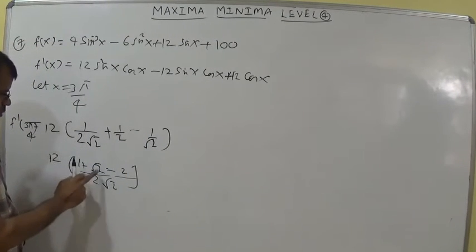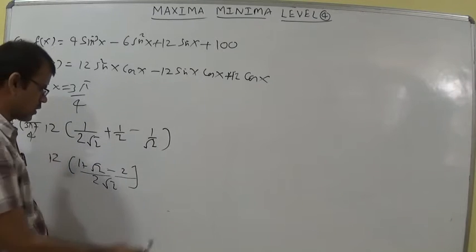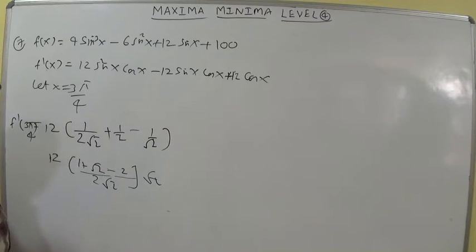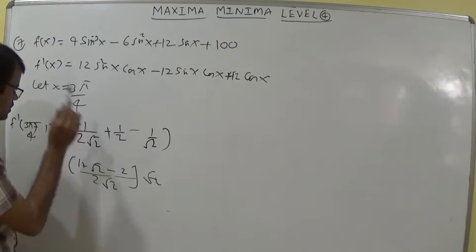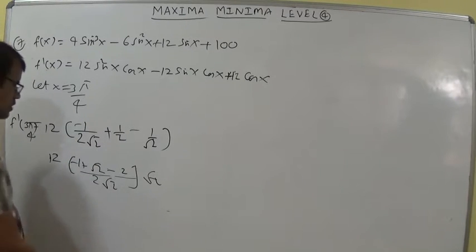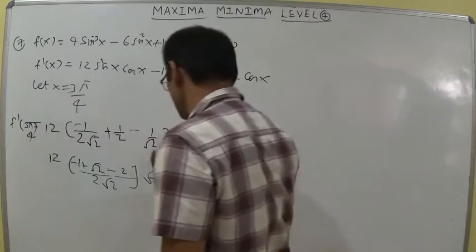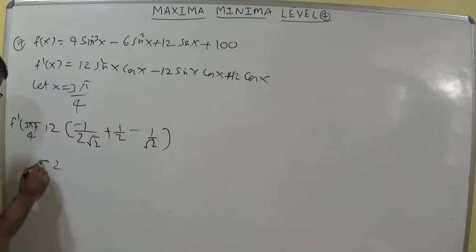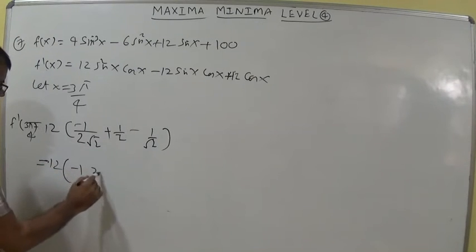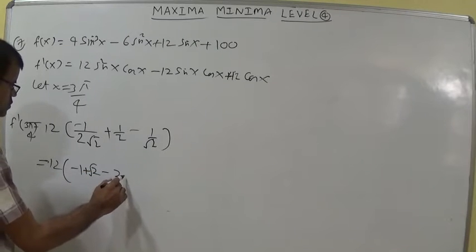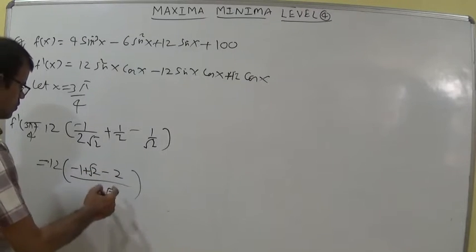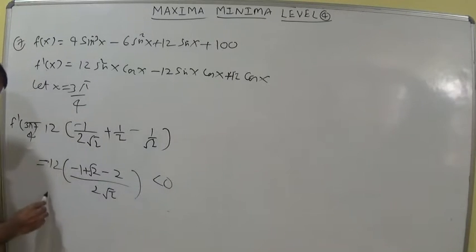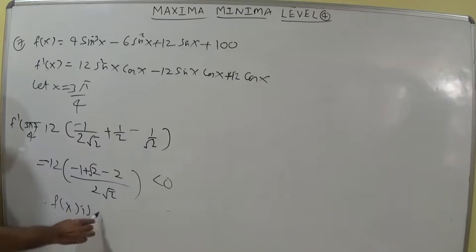So what is the value? 1 plus root 2. Root 2 you can try to understand, I am writing here 1.414. And here cos is also negative, so this is also minus. Minus 1, minus 2, minus 3 plus root 2. Once again I will write here, that is equal to 12 into minus 1 plus root 2 minus 2, whole by 2 root 2. Minus 2 minus 1 is minus 3, plus 1.414, this is less than 0. So f of x is decreasing.